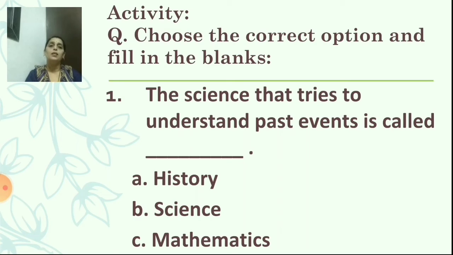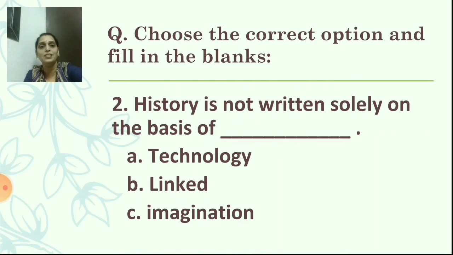See the first one. The science that tries to understand past events is called dash. Yes? Can you remember anything? A. History. B. Science. C. Mathematics. So, which will be our answer? Yes, any guesses? So, the answer is A. History. So, the science that tries to understand past events is called history. Very good. Now, the next.